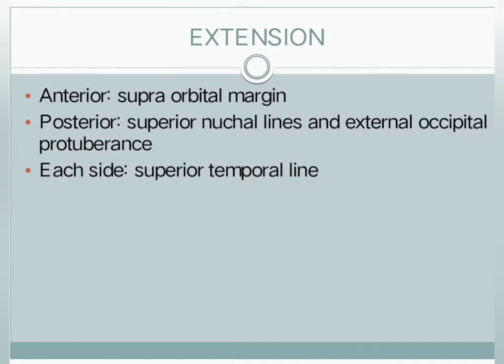Superior nuchal line. There are 4 nuchal lines present on the occipital bone. So here we say about the superior nuchal line only. On each side, the scalp extends to superior temporal line.